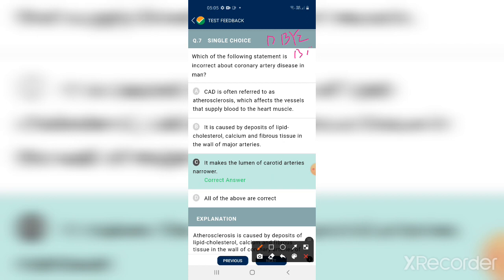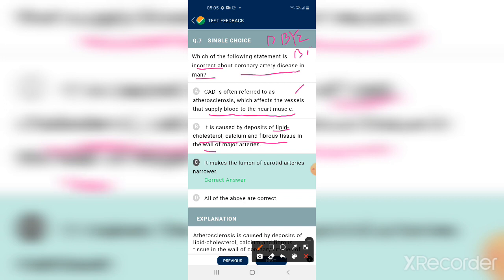Which of the following statements is incorrect about coronary artery disease in man? This is from disorders of circulatory system. Coronary artery disease is often referred to as atherosclerosis, which affects the vessels that supply blood to heart muscle, that is cardiac muscle. It's correct. Next, it is caused by deposition of calcium, fat, cholesterol and fibrous tissue, which makes the lumen of the coronary arteries narrow.